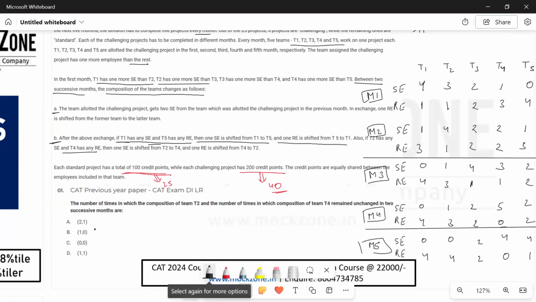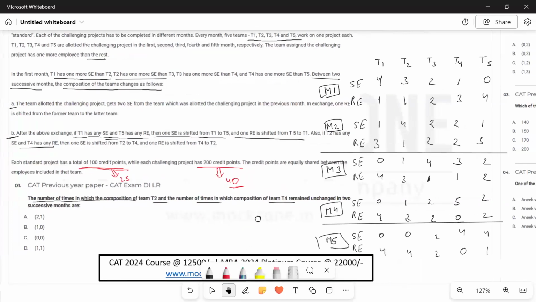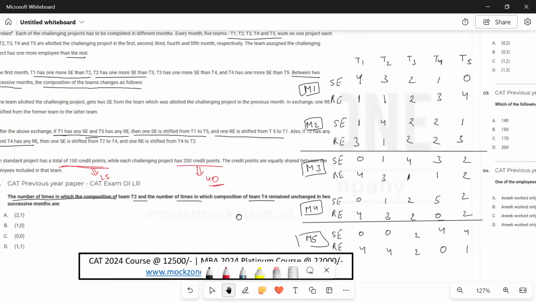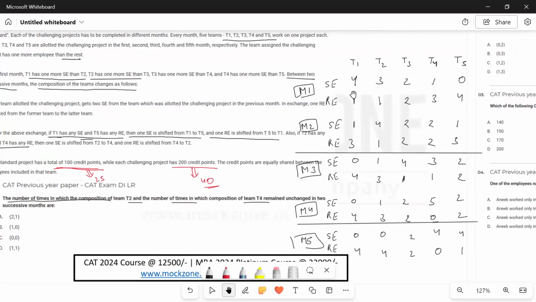Now coming to the first question. The number of times in which the composition of T2 and the number of times in which the composition of T4 remain unchanged in 2 successive months are. So the number of times the composition of T2 remain unchanged. T2 की अगर बात करें तो पहले 3 और 1 था, फिर 4 और 1 हो गया, फिर 1 और 3 हो गया, फिर से 1 और 3 रहा, फिर 0 और 4 हो गया. So if we talk about how many times did it remain unchanged, it's only one time, that is from month 3 to month 4. ठीक है.